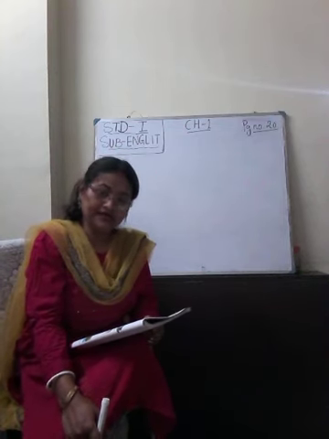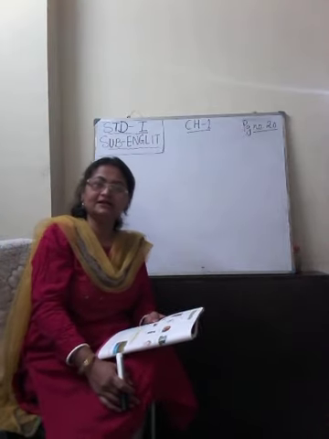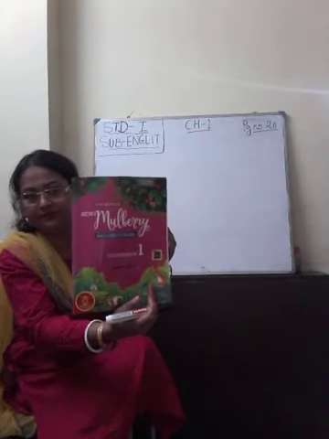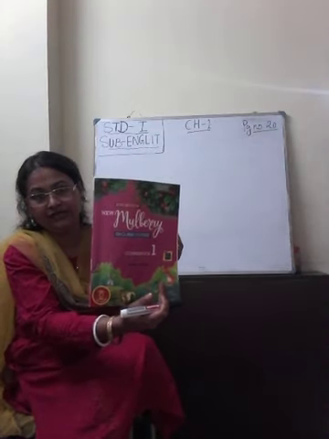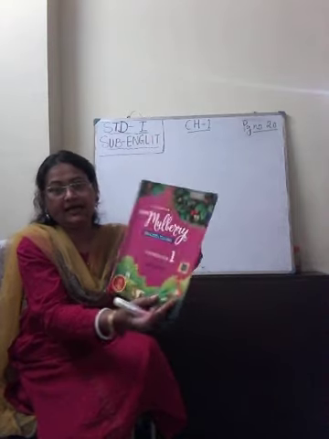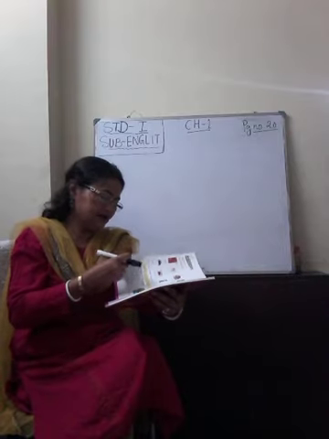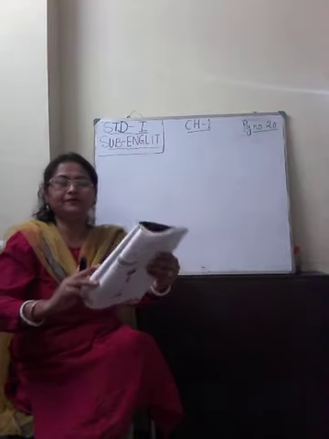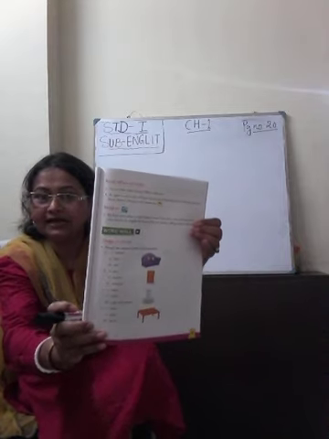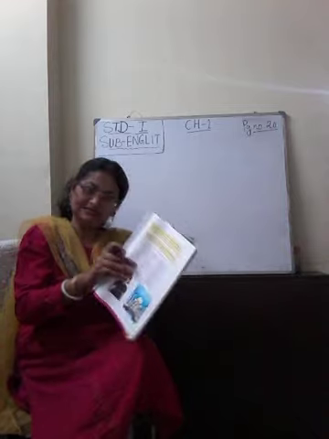So today I am here again with your English literature class. So children, take out your English book. This is the new Mulberry book and we were doing chapter 1 of this book, isn't it? In the previous class we have completed page number 19. So up to this we have completed in the previous class. And today we will start from page number 20.